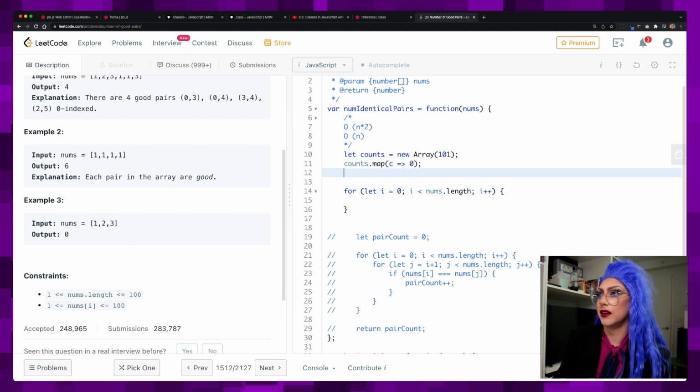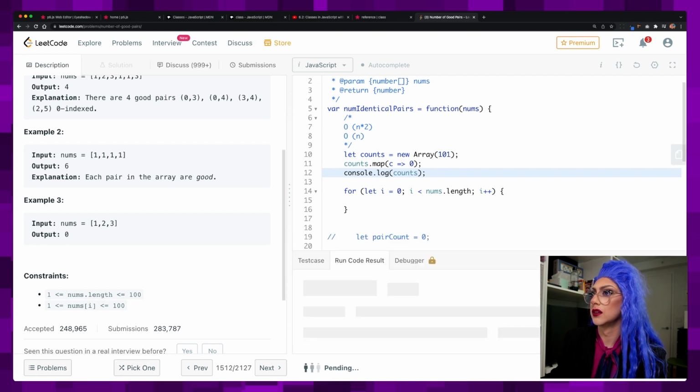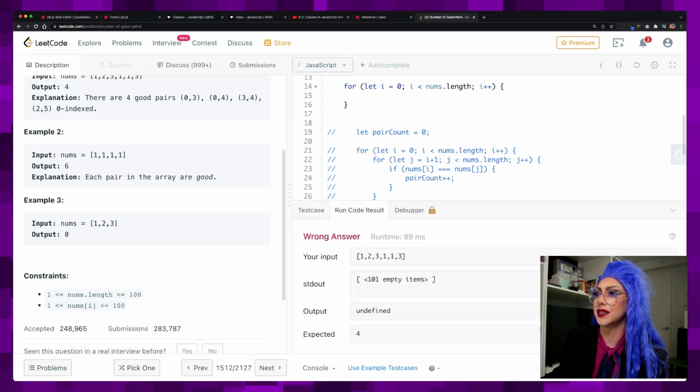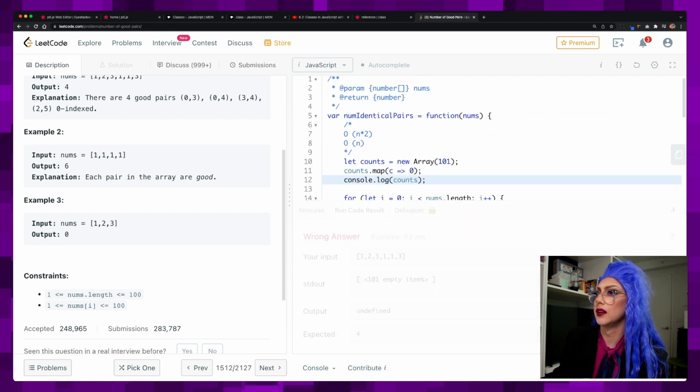Let's just console log it out. It's really amazing when you're able to console log stuff out in your interview, but you will not always have that opportunity. I also don't return anything, so of course it's not going to work. But 101 empty items, I guess that might be fine.